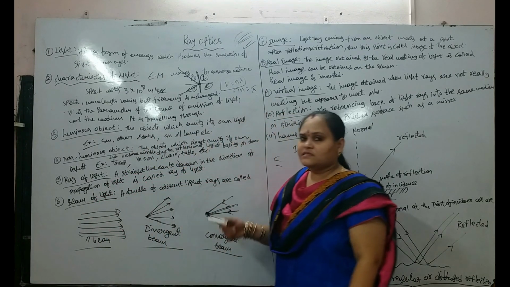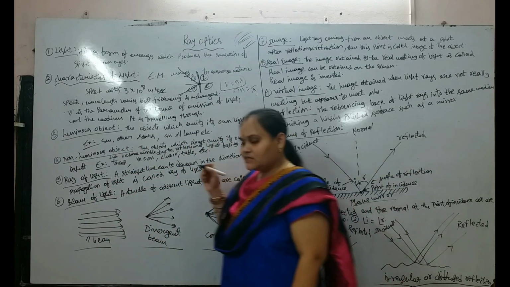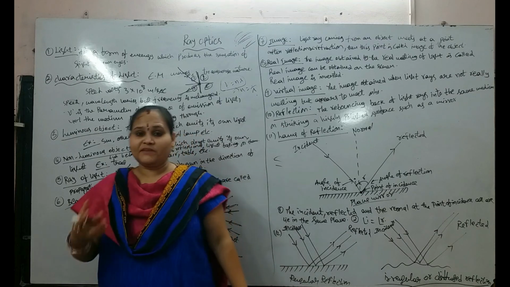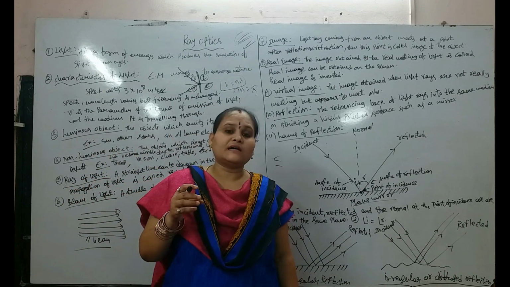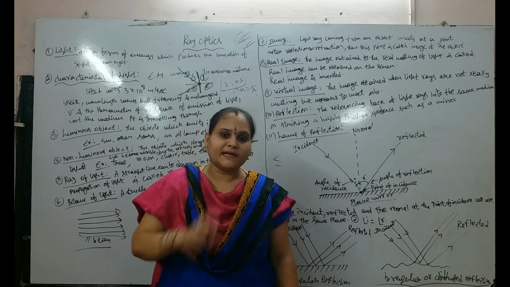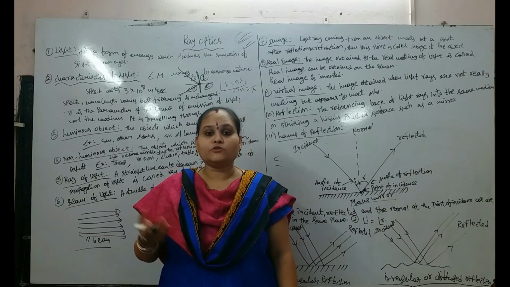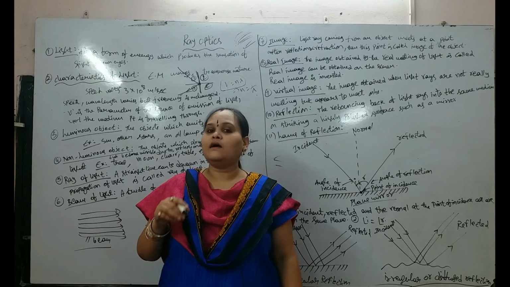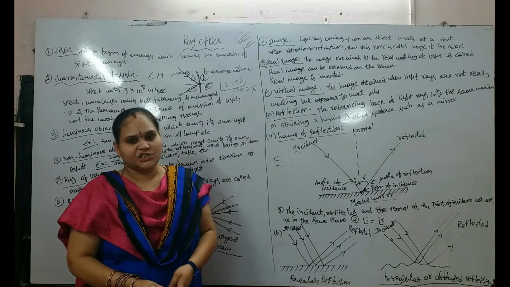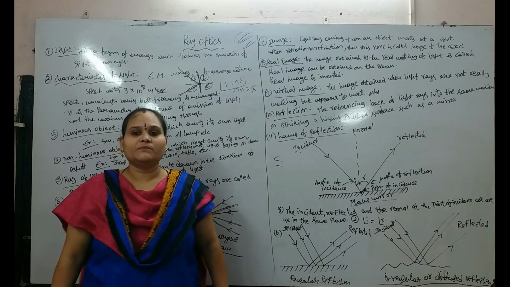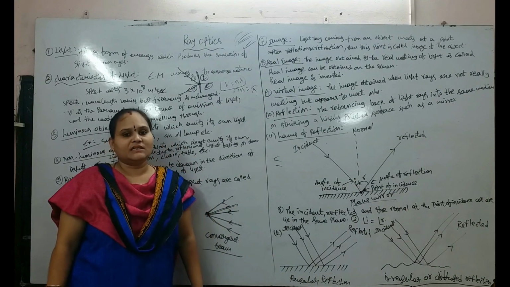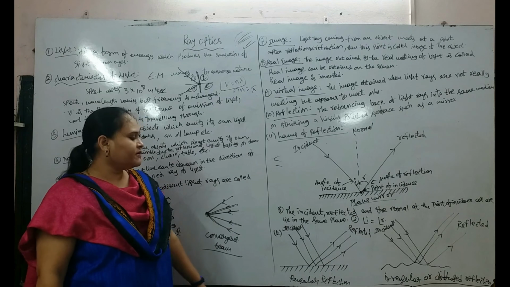The first law: the incident ray, the reflected ray, and the normal drawn at the point of incidence lie in the same plane. That means it obeys the coplanar condition. That is the first law of reflection. And the second law: the angle of incidence is equal to the angle of reflection.